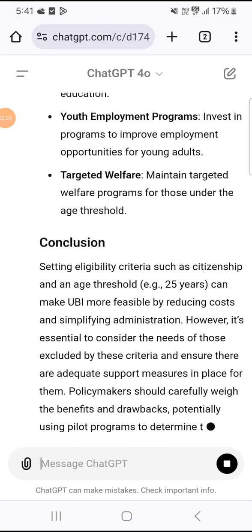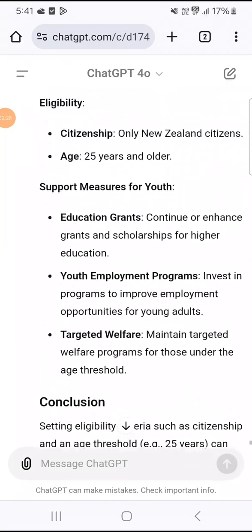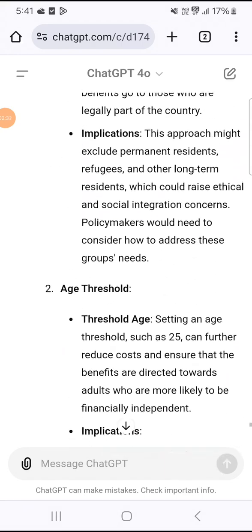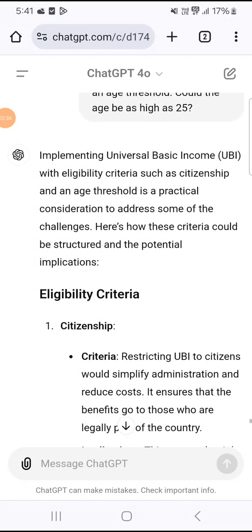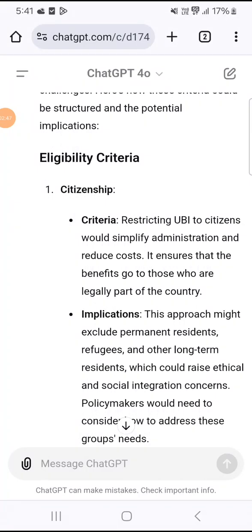5. Public and political support. Gaining consensus. Achieving broad political and public support for UBI is challenging. Policymakers need to address concerns from various stakeholders, including those worried about the cost and those skeptical of its benefits. Phased implementation. Building consensus may involve phased implementation, starting with smaller scale pilots or partial UBI for specific groups, gradually expanding to a full UBI system.